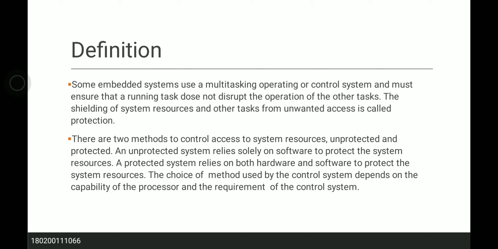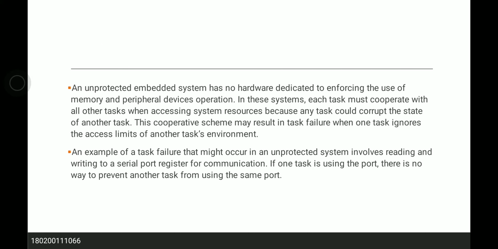There are two methods to control access to system resources: unprotected and protected. An unprotected system relies solely on software to protect the system resources, and a protected system relies on both hardware and software to protect the system resources. The choice of method used by the control system depends on the capability of the processor and the requirement of the control system.